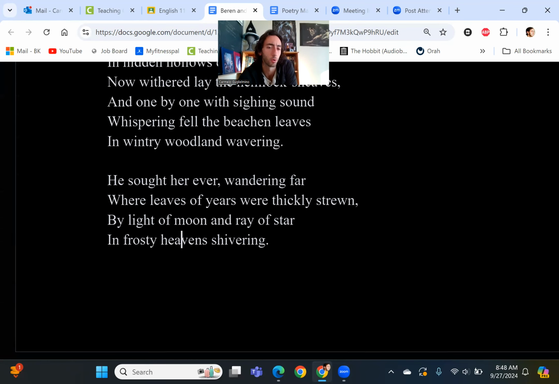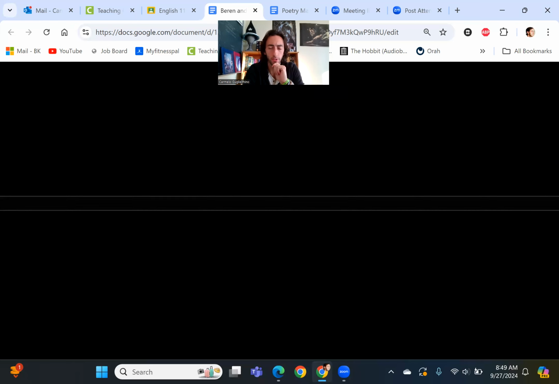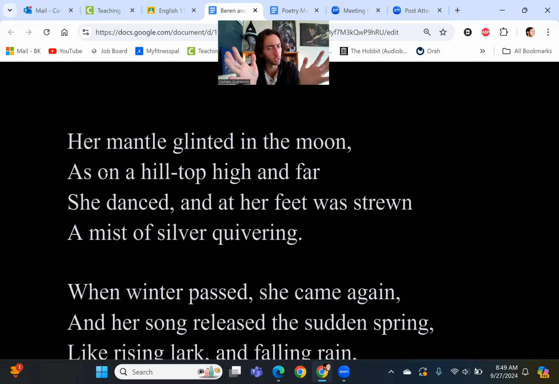Okay. The first four lines. Obviously, he's seeking her. He's seeking Tinuviel. He's wandering around again through this elven forest, where the leaves of years were thickly strewn, right? In other words, where there's a lot of age to this realm that he's in. It's a very old forest. He's kind of wandering through the ages, looking for this girl. And again, we get a nice nature description: by light of moon, ray of star, and frosty haven shivering. So it's cold, but there's still light. In other words, it's uncomfortable, but it's winter and it's still beautiful. There's something beautiful about being here.